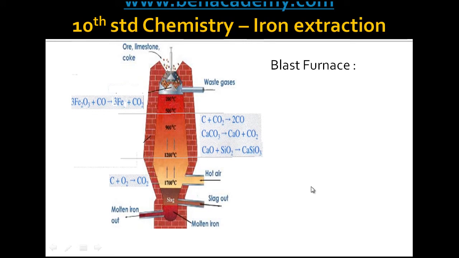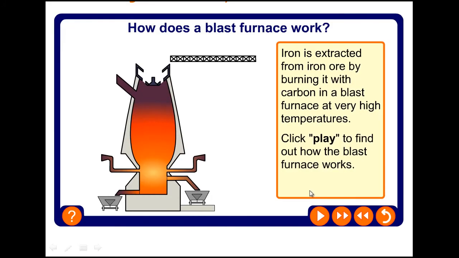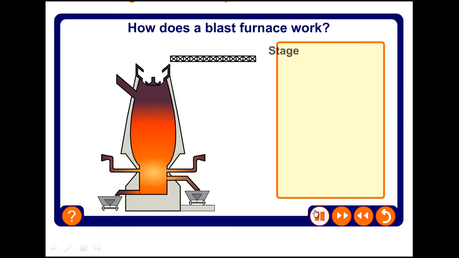Now let us see this process in animation. This is the blast furnace, you know. Now the raw material is fed into the furnace and all the reactions take place inside the furnace, and finally the molten iron will be collected at the bottom and the slag, that is the impurity calcium silicate, will be collected above the molten iron and collected through this outlet. Let us see one by one in animation.